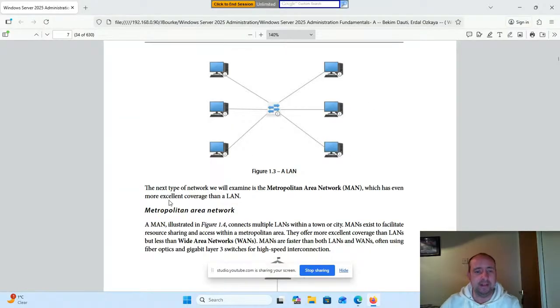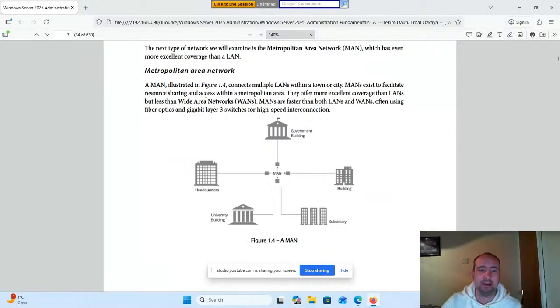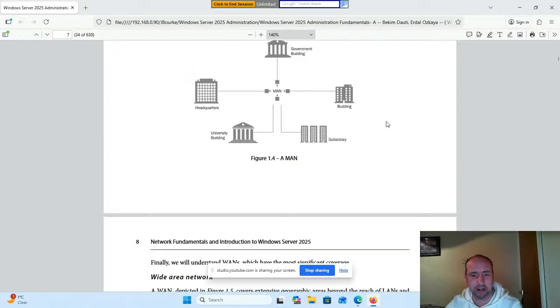The next type of network we'll examine is the metropolitan area network, MAN, which has even greater coverage than a LAN. A MAN, illustrated in figure 1.4, connects multiple LANs within a town or city. MANs exist to facilitate resource sharing and access within a metropolitan area. They offer greater coverage than LANs, but less than wide area networks, WANs. MANs are faster than both LANs and WANs, often using fiber optics and gigabit layer 3 switches for high-speed interconnection.